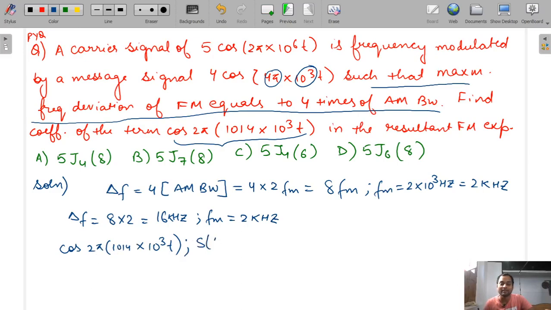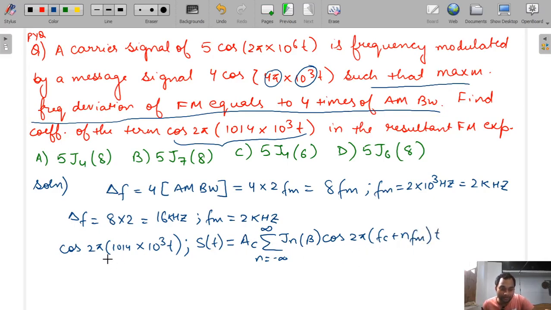So when we write the general equation of the FM signal, we will write s(t) is equal to Ac summation n is equal to minus infinity to infinity J_n(beta) cos 2 pi (fc plus n fm) t. In this way we can write. So see here, we have to find the coefficient of the term having 2 pi into 1014 into 10 to the power 3 t.